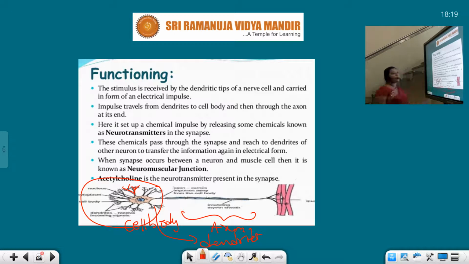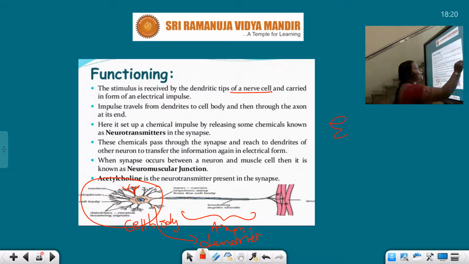Now let us discuss the functioning of this neuron. How is this nerve cell going to work? The stimulus is received by the dendritic tips of the nerve cell and carried in the form of electric impulse. So the dendrites receive the information in the form of what, my dears?